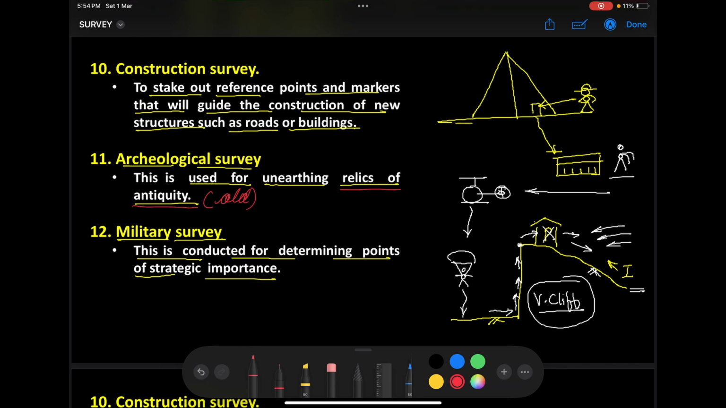The next survey is what we call our military survey. As the name suggests, who will conduct this particular survey?